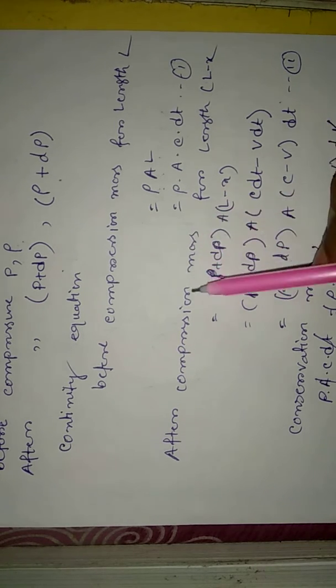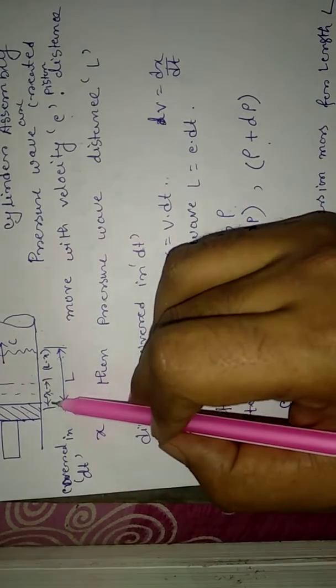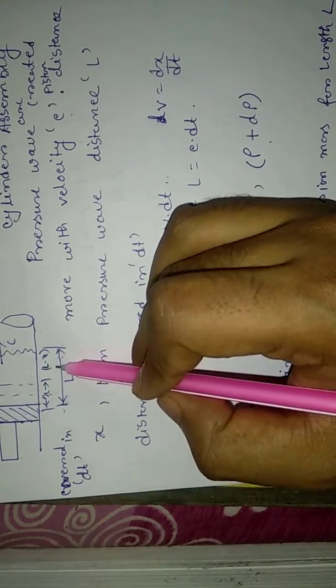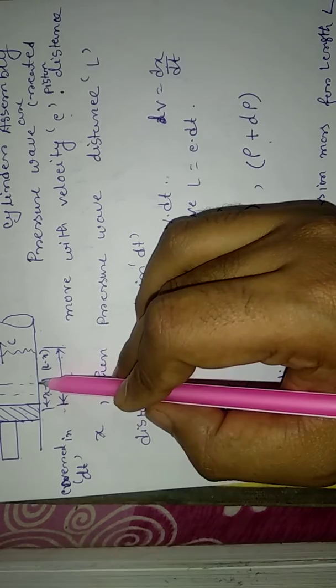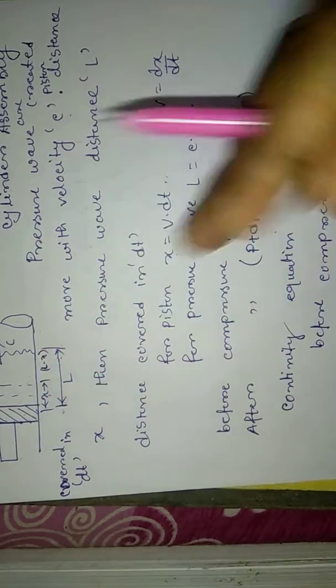That means the pressure changes from P to P plus dP, and the density changes from rho to rho plus d rho. So for the mass after compression, the piston travels this distance, so the effective length is L minus X.